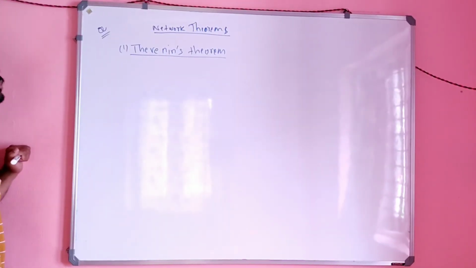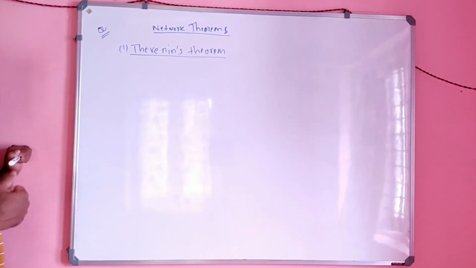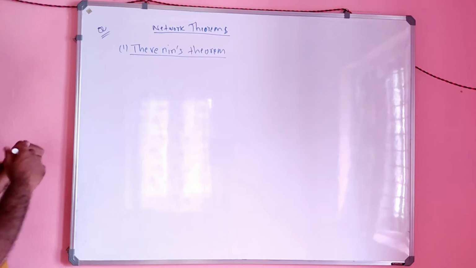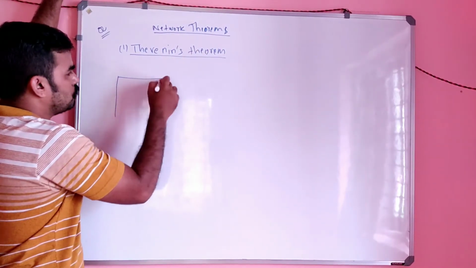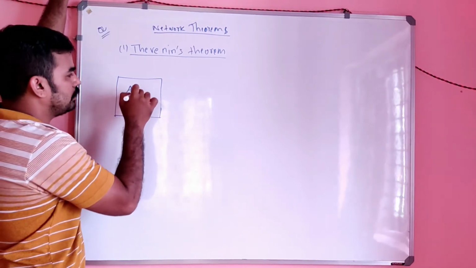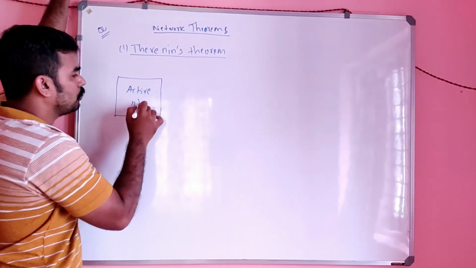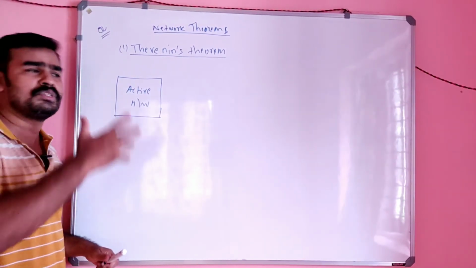Okay. So Thevenin's theorem consists of this: if you have an active network. An active network is nothing but a network that contains a voltage source or current source.